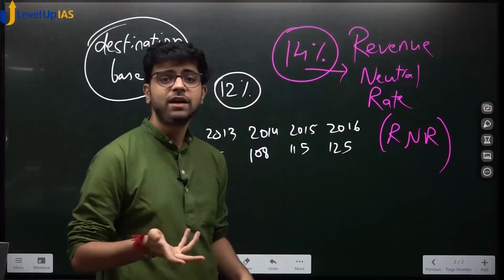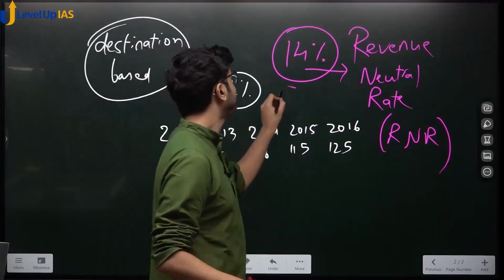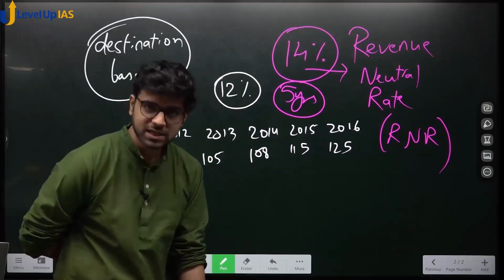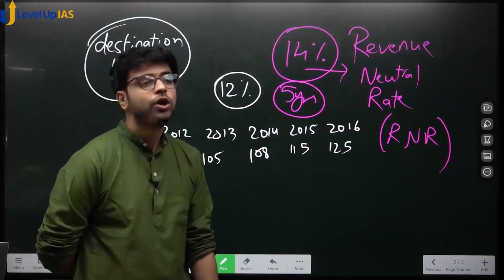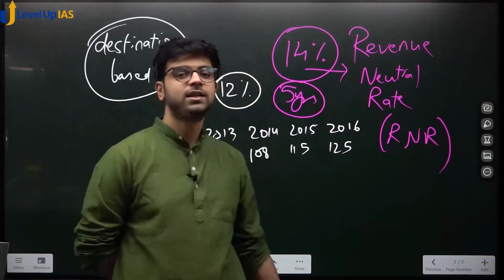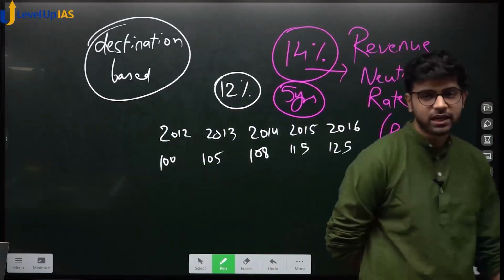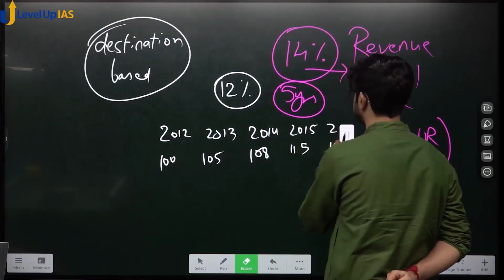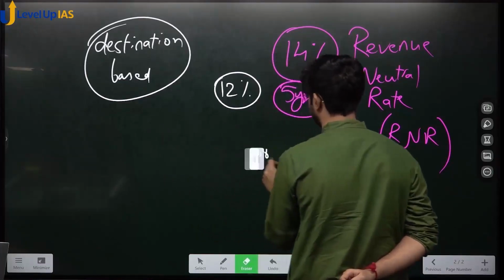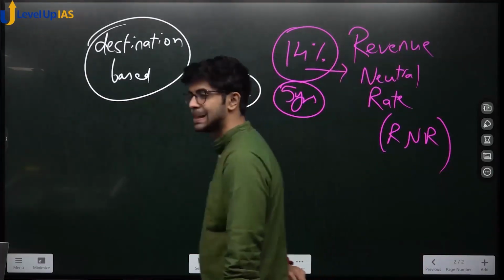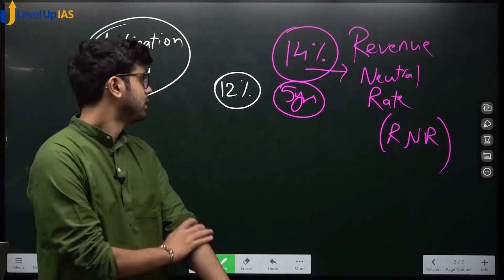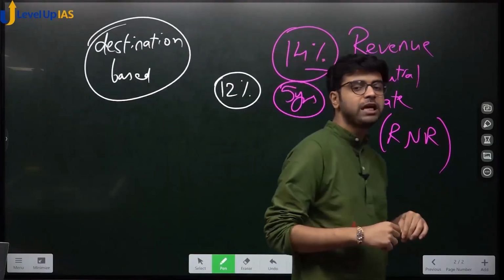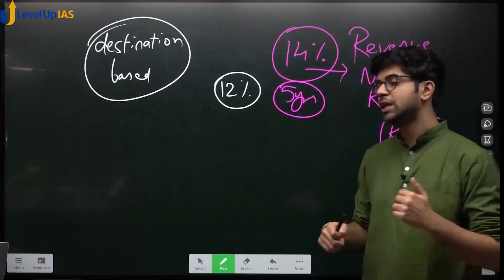Sir, kab tak milega? Till when will this 14% be given? This 14% will be given for 5 years from implementation. When was it implemented? Sir, 2017. When do 5 years end? 2022. What happens after that? The GST Council will decide. Okay? For 5 years, from 2017 to 2022, states are assured of a 14% share of taxes.